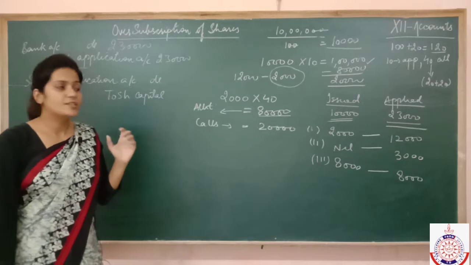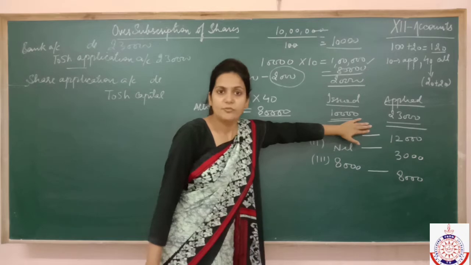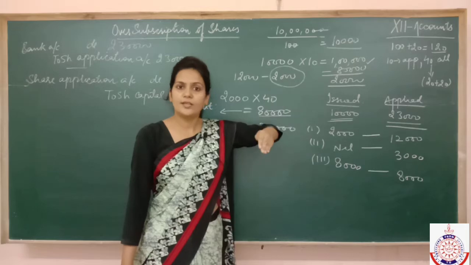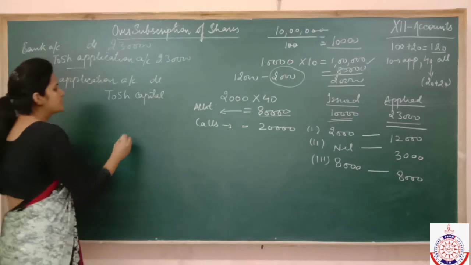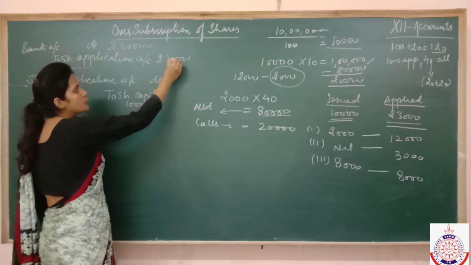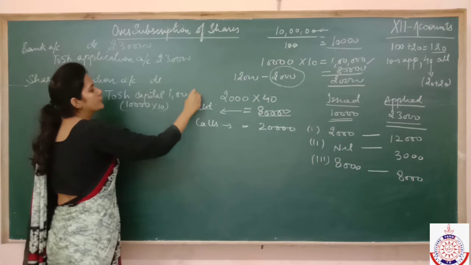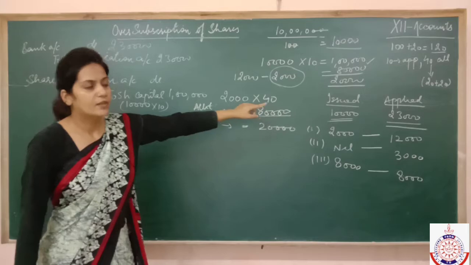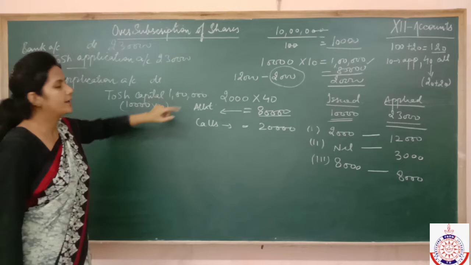Fine, but we can adjust only a part of it, because if the public applied for 23,000, we have issued only 10,000 shares to them, no? You transfer money to share capital only for as many shares as you have issued. So we have allotted 10,000 shares only. Out of this 2,30,000, only 1 lakh rupees we are going to transfer, because your application is of rupees 10 and we have issued only 10,000 shares, so we transfer only 1 lakh into share capital.